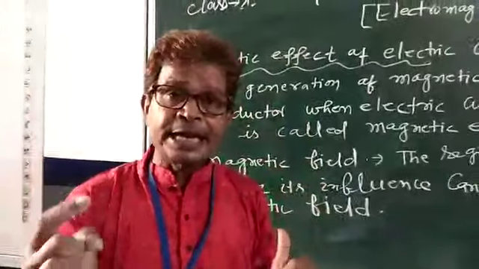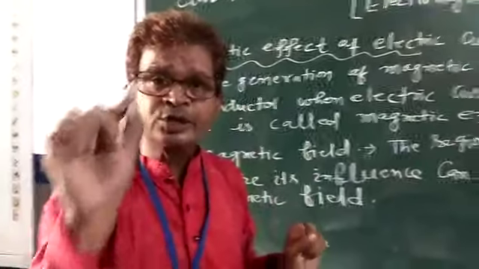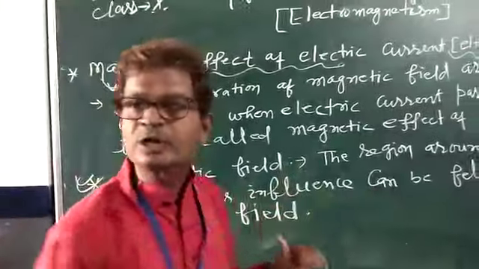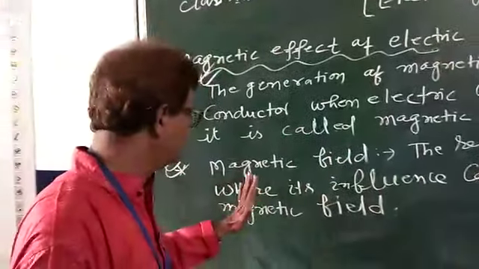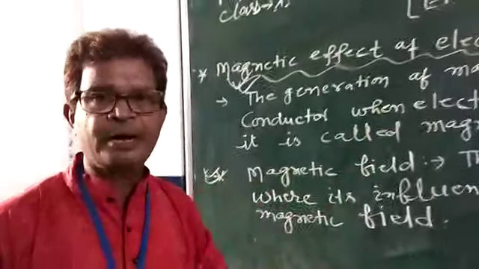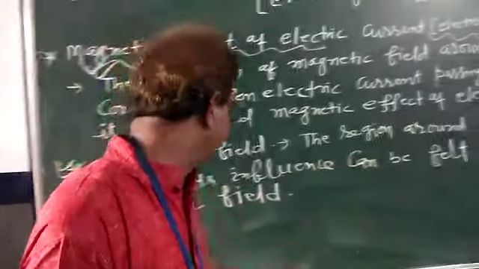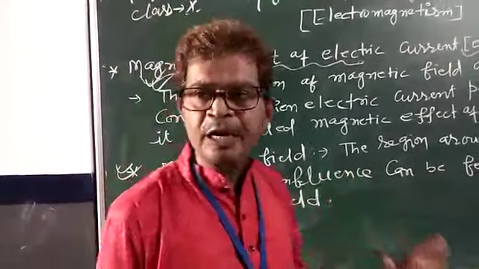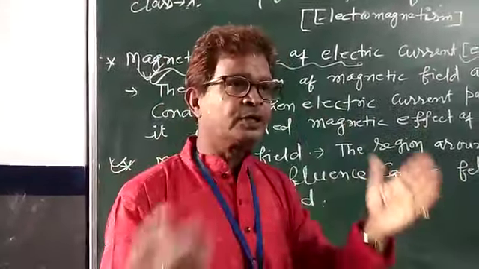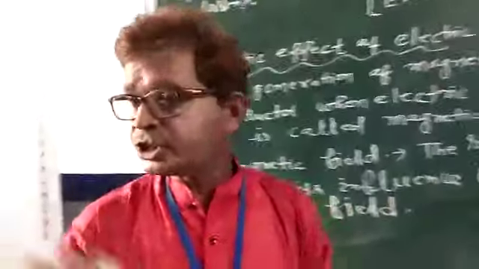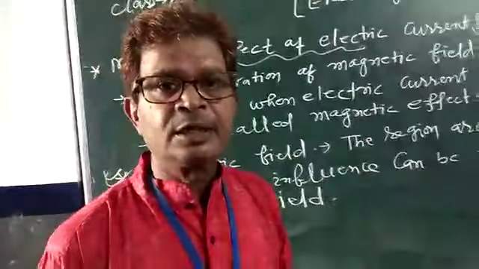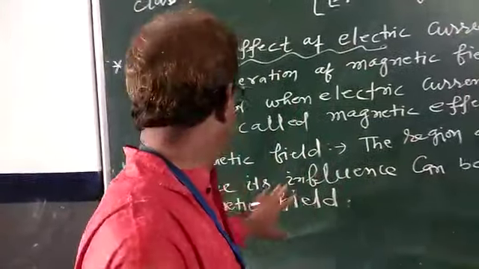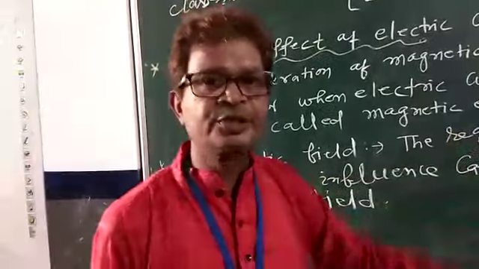If the magnet cannot have influence on a small iron pin, then that pin cannot be attracted towards the magnet. So it is clear that the magnetic field may be defined as the region around the magnet where its influence can be felt. Due to this, if some magnetic substances are put near the magnet, they are attracted towards the magnet, and this is clear from this definition.